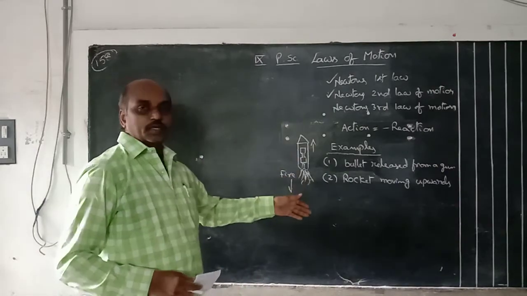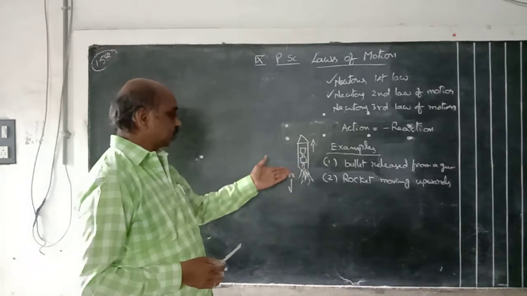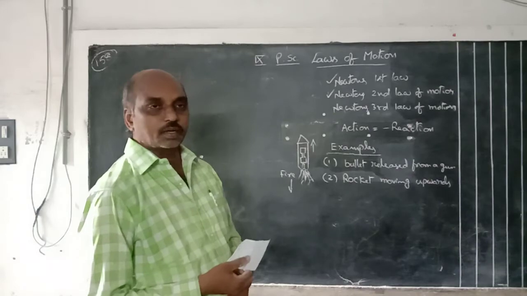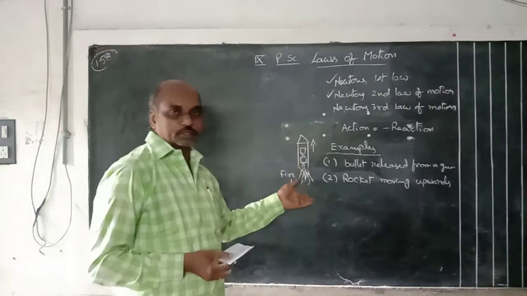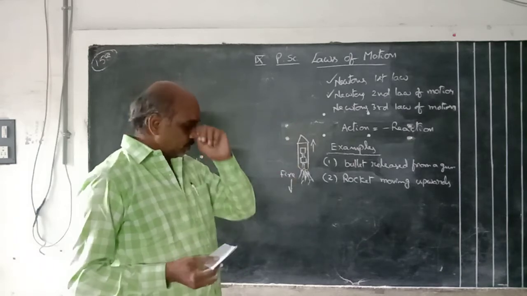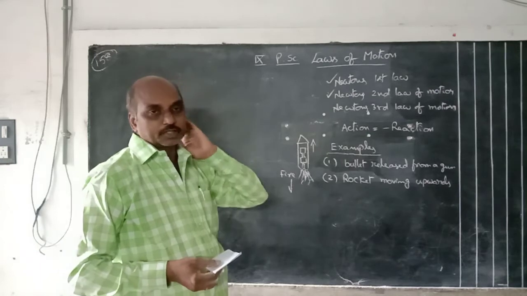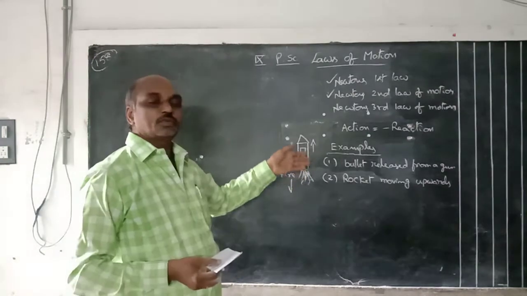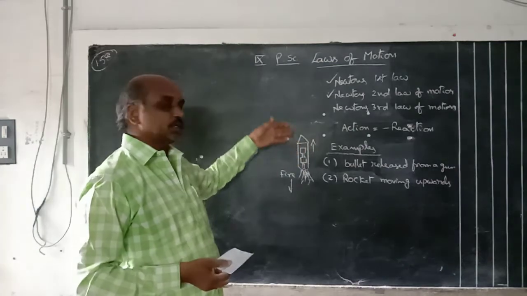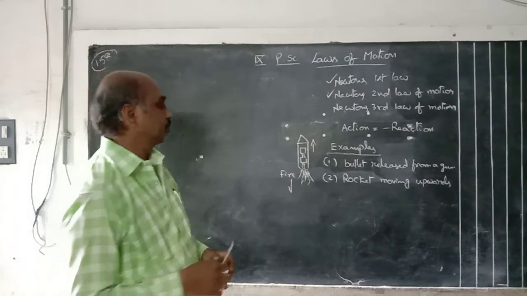Fire is coming in the downward direction. Action is the movement of the rocket, reaction is the emission of gases. So action and reaction are in opposite directions. For every action there is an equal and opposite reaction. If a very high amount of fire is coming out, the movement of the rocket is more, that means the velocity increases.